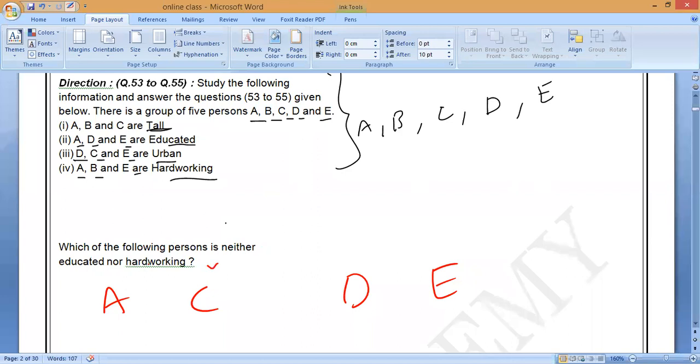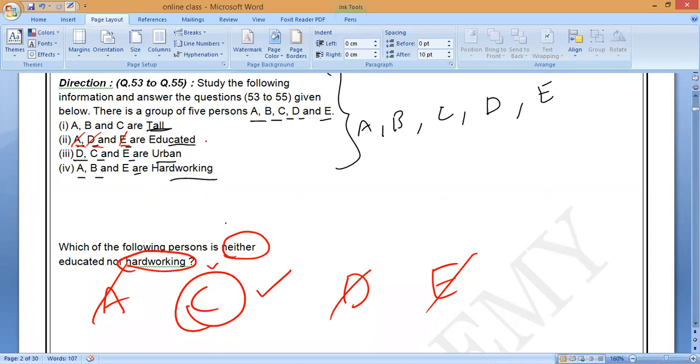So you check it. Educated: A, D, E. Cancel A, D, E. Here also you can cancel B. Who is remaining? C only. Correct or not? Which of the following persons is neither educated nor hardworking? It means he does not belong to the educated group and does not belong to the hardworking group. Who is the person? Definitely C only.